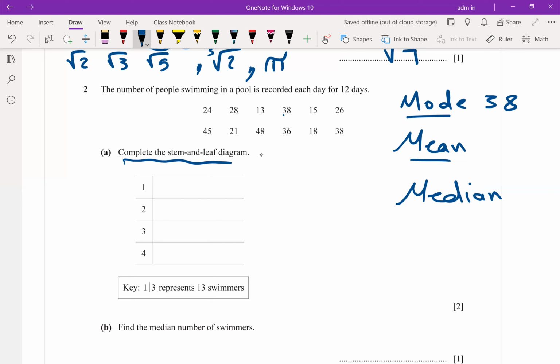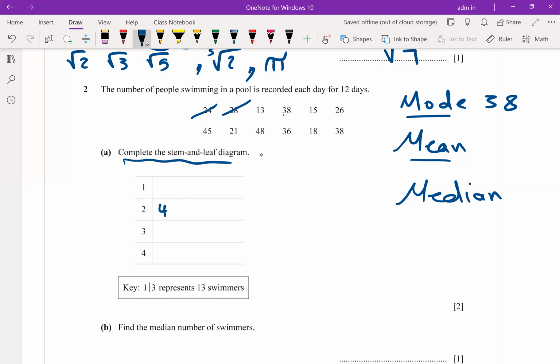How to represent the stem and leaf? When a number is formed from 2 digits, I take the tens to represent the stem and the ones to represent the leaves. Let us start now. 24 means I will write 4.